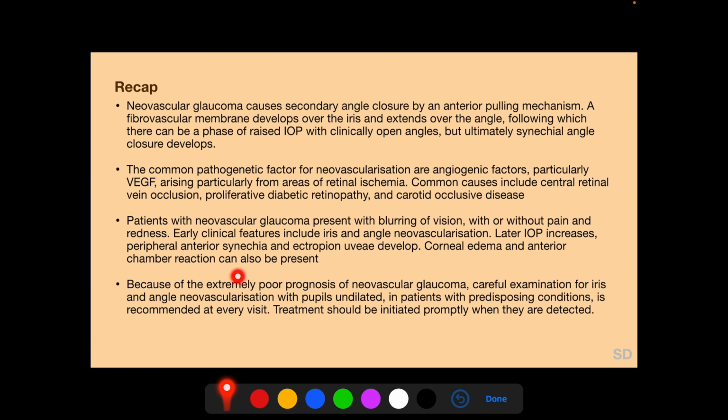Because of the extremely poor prognosis of neovascular glaucoma, careful examination for iris and angle neovascularization with pupils undilated in patients with predisposing conditions such as proliferative diabetic retinopathy and central retinal vein occlusion is recommended at every visit, and treatment should be initiated promptly when these new vessels are detected.